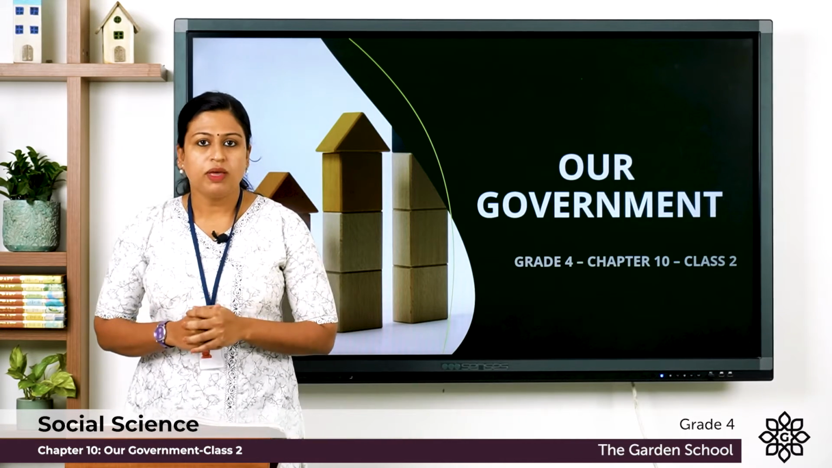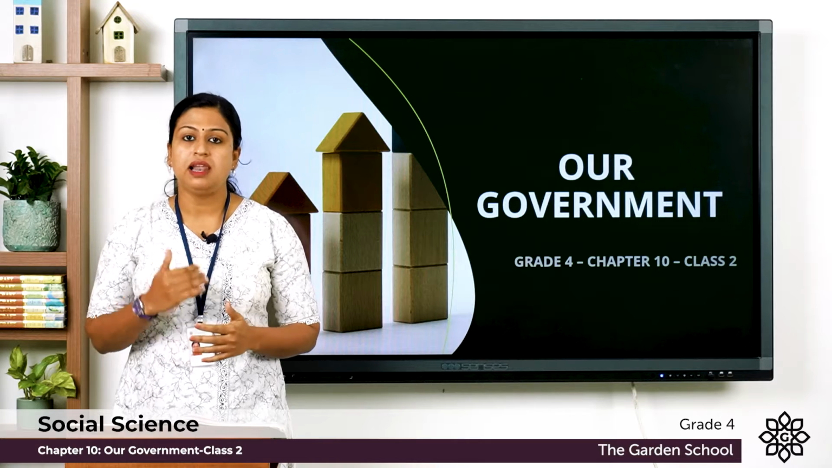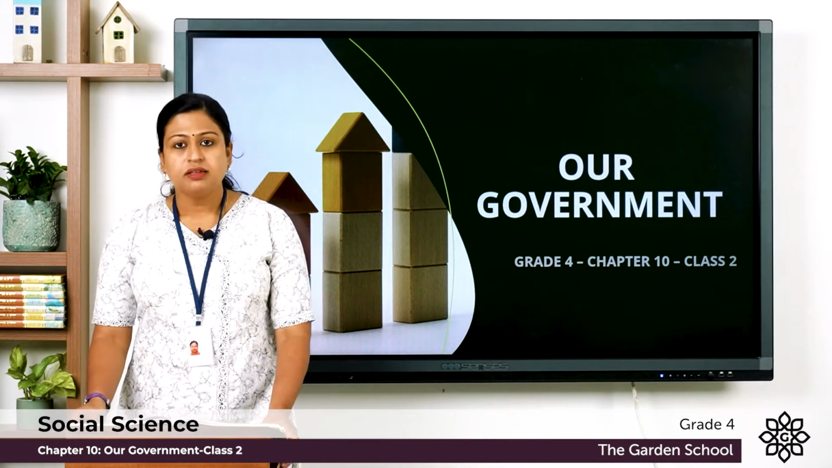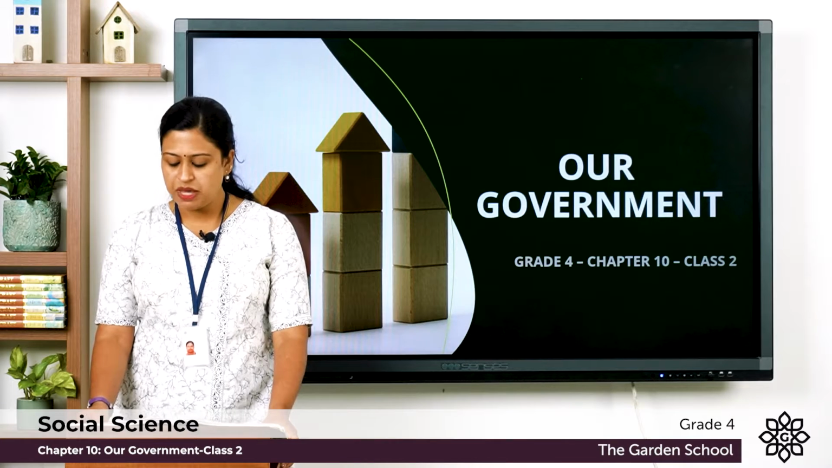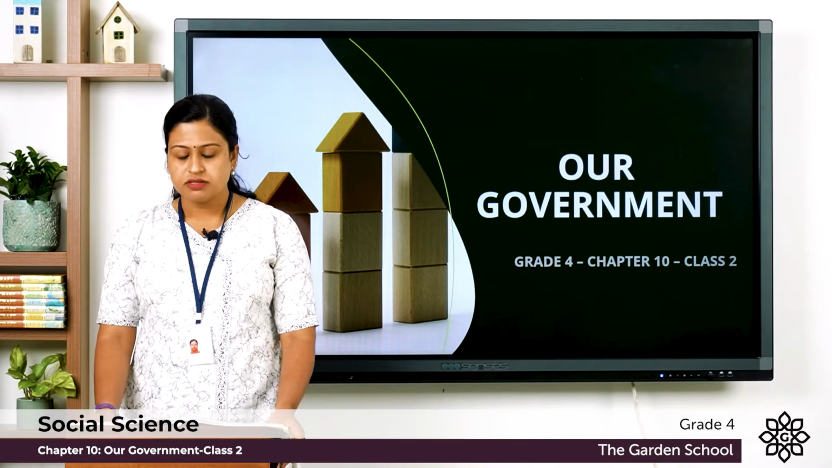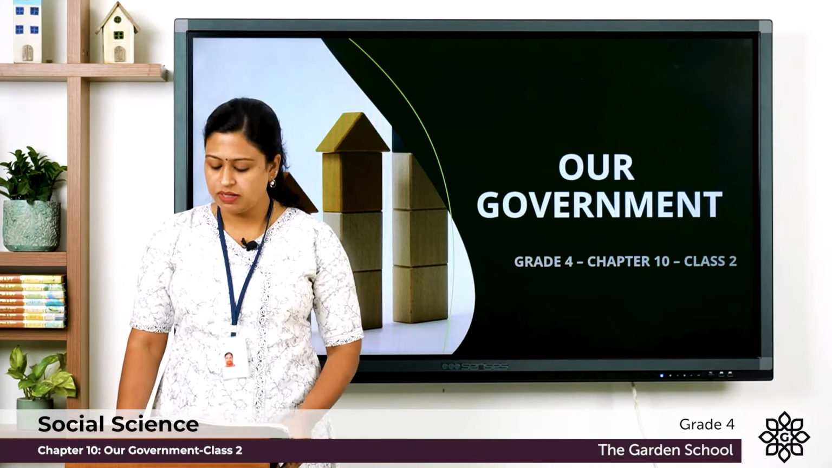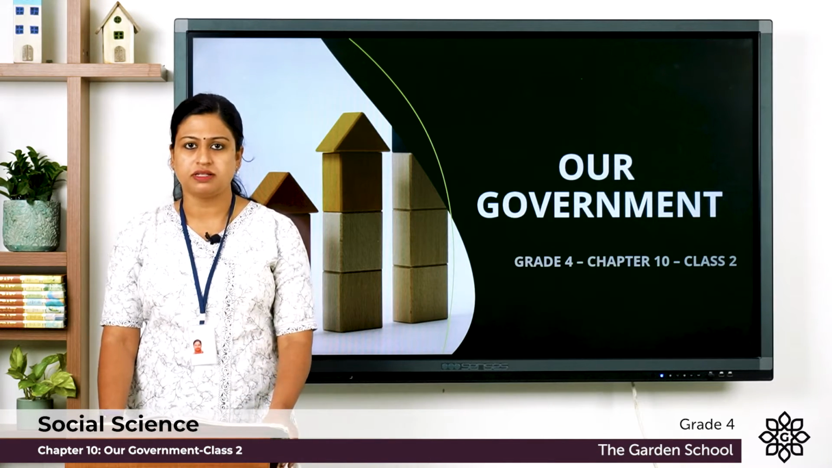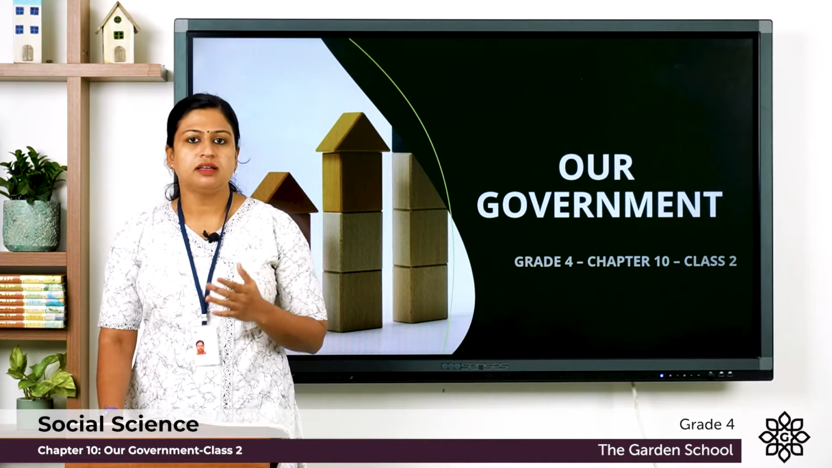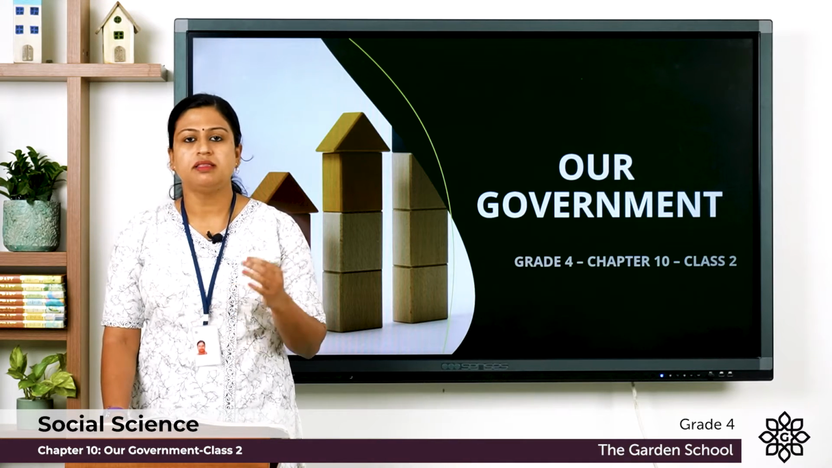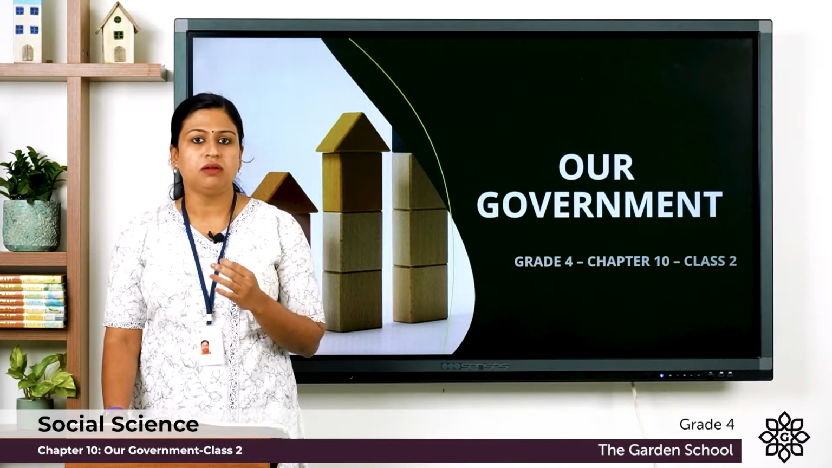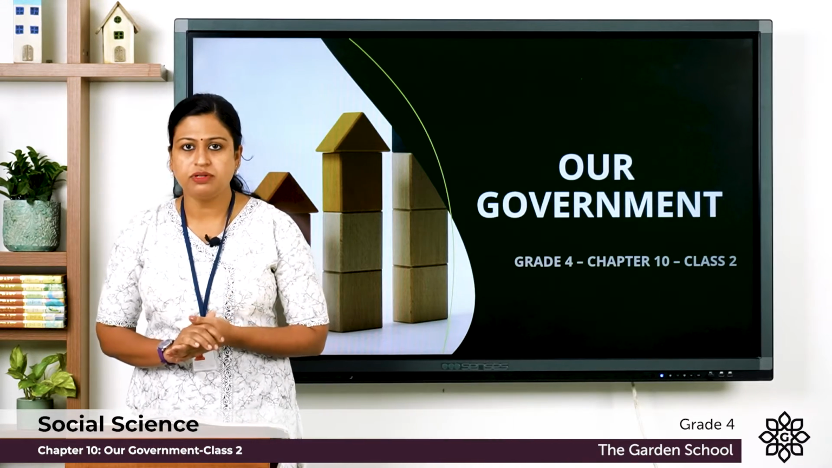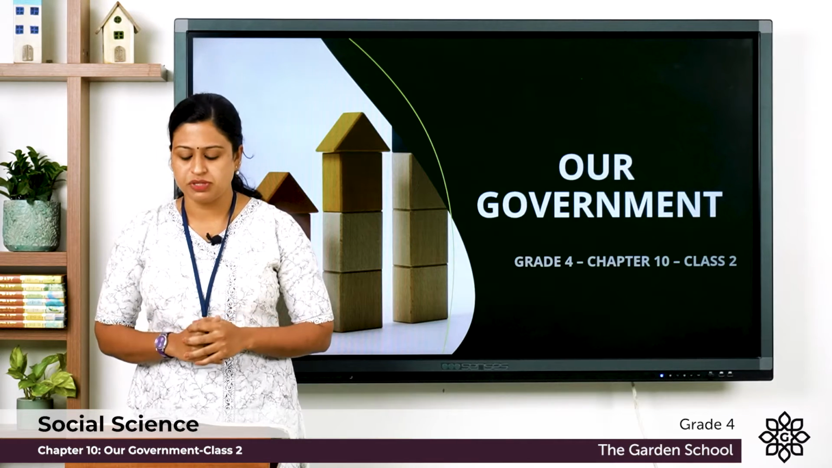So here we are going to discuss about the levels of the government. But before that, you can see checkpoint in page number 87. So you can see three pictures are given and you have to identify the branches of the government. In the first picture, you can see that it's a parliament where the representatives are making laws or discussing about the issues. So you have to tell which is this branch.